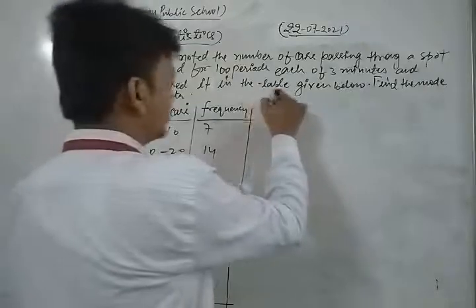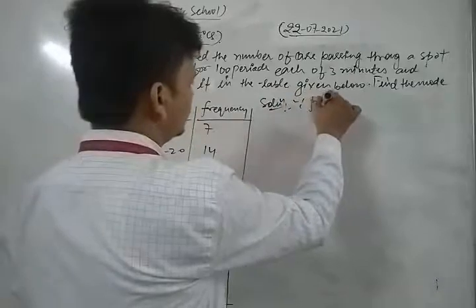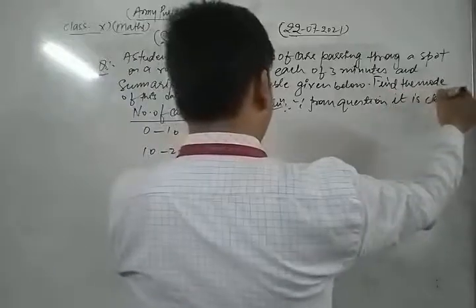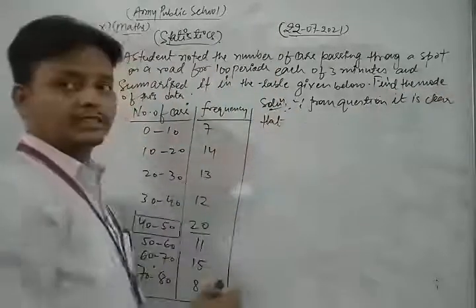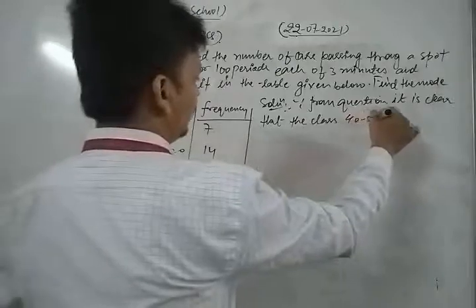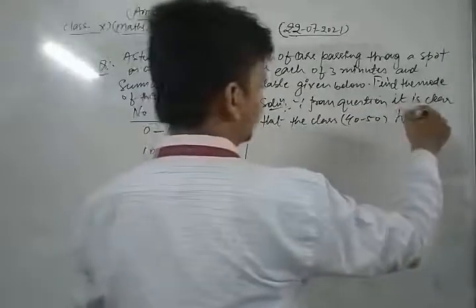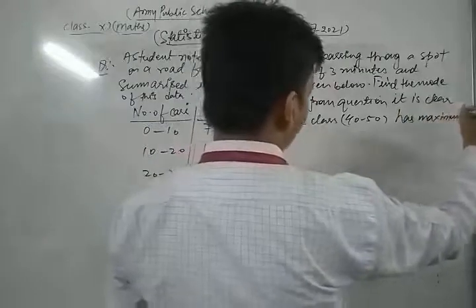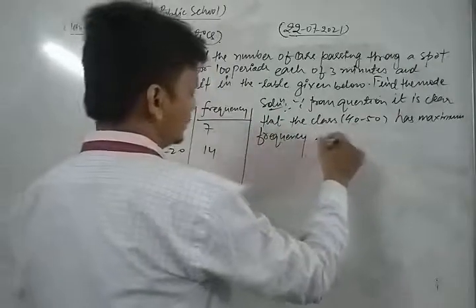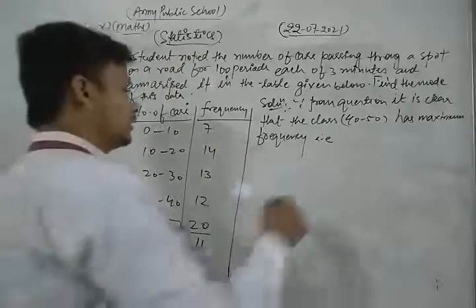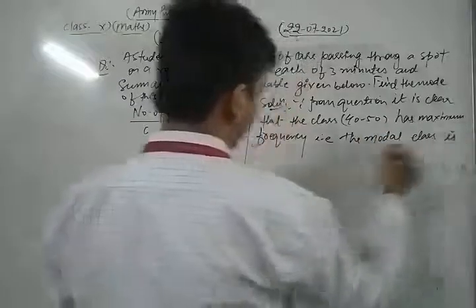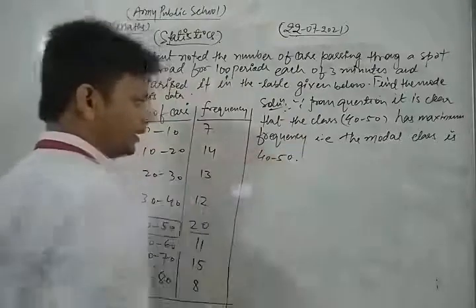So now let's read the solution. Since from the question it is clear that the class 40 to 50 has the maximum frequency, the modal class is 40 to 50.